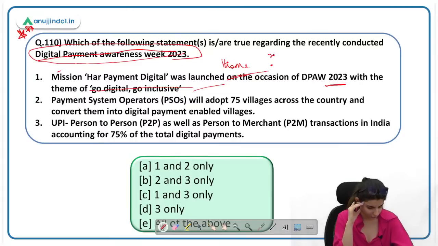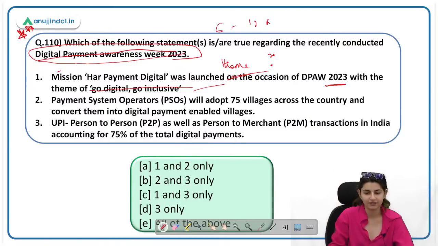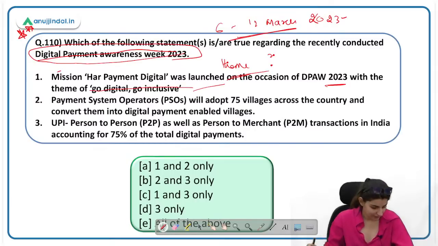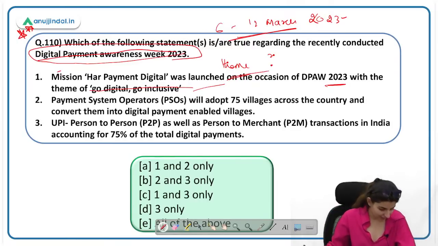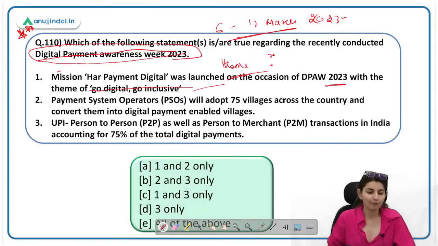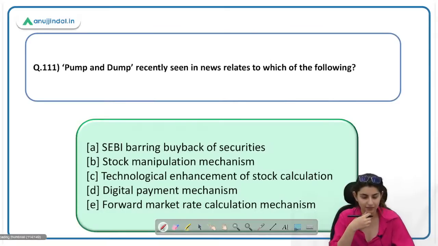Akib, Go Digital, Go Secure is an incorrect theme. Yes, Rohit, please tell me what is the correct theme. 6 to 12 March, somebody said. Nilesh, very good. It was celebrated from 6 to 12 March. Digital Payment Apnao, auron ko bhi sikhao. Yes, very good. Paras, Rohit, Kaushal, Kaustav, okay, Kaustav Dutta, very good. So the first statement is incorrect. Digital Payment Apnao, auron ko bhi sikhao, that was the correct theme.